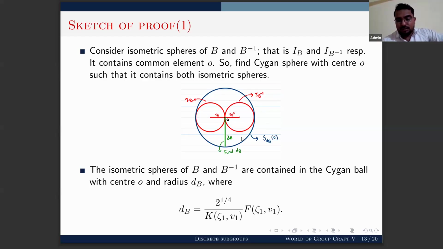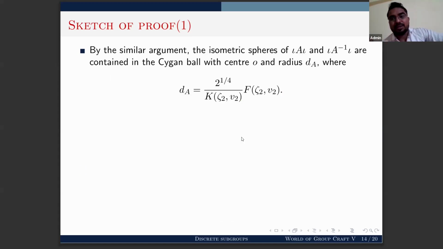Now our claim is to find a fundamental domain description for A, but A has fixed point infinity, so we cannot directly find the isometric spheres. But if you conjugate A by ι, then ιAι is matrix similar to B, and we can apply a similar construction. By a similar argument, the isometric spheres of ιAι and ιA inverse ι are contained in the bigger ball of radius dA and center 0.